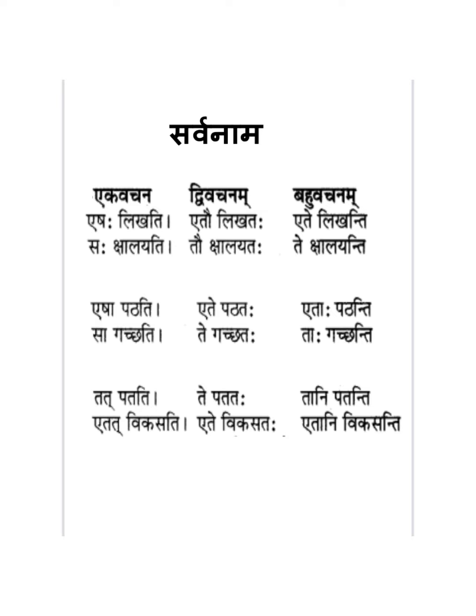So whenever you find ti at the end, you just have to answer that question with either Eshah, Sah, Esha, Sa, Tat or Etat. Now to understand these 6 words, how can you select the proper word? The first 2 words, Eshah and Sah, are for Pullingam, masculine gender. Next, Esha and Sa are Strilingam, feminine gender, and Tat and Etat are Napunsakalingam.